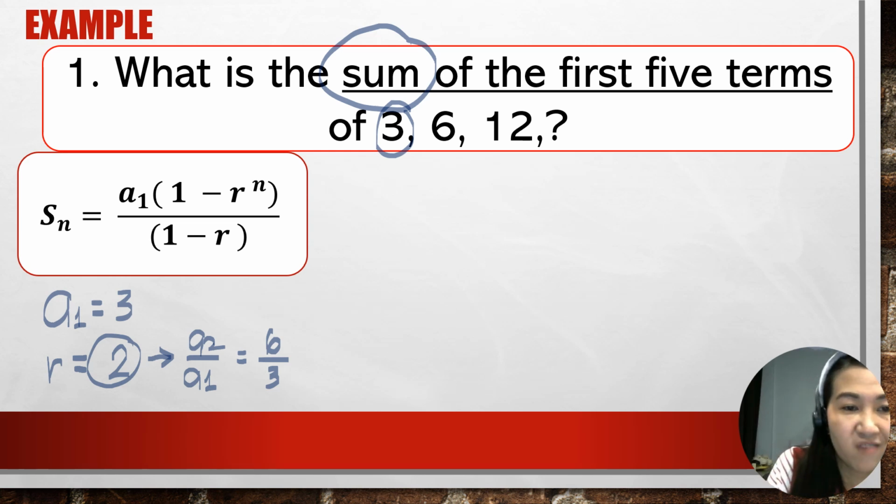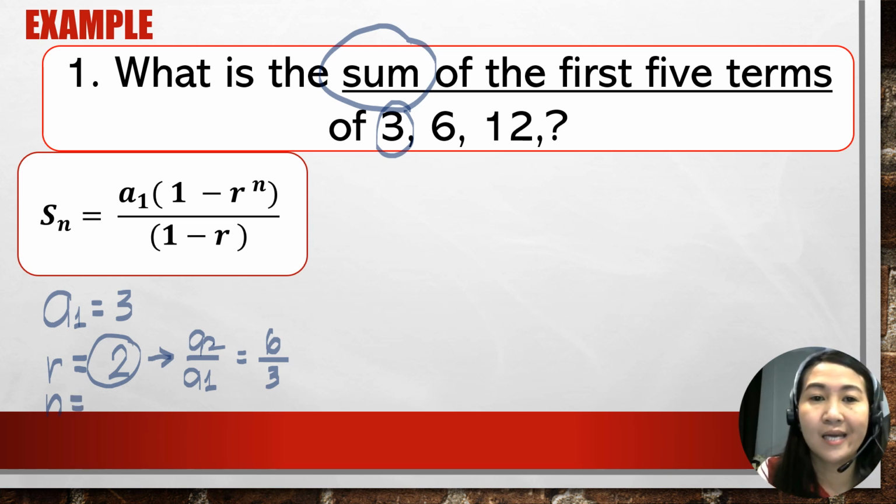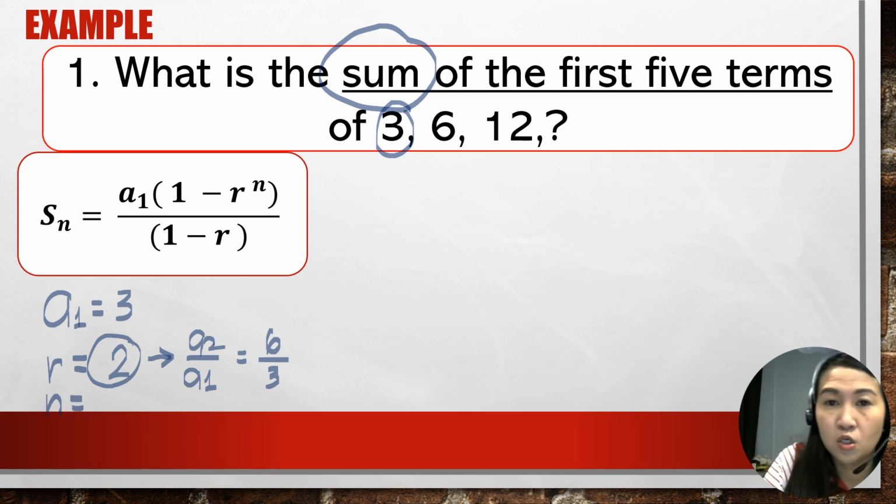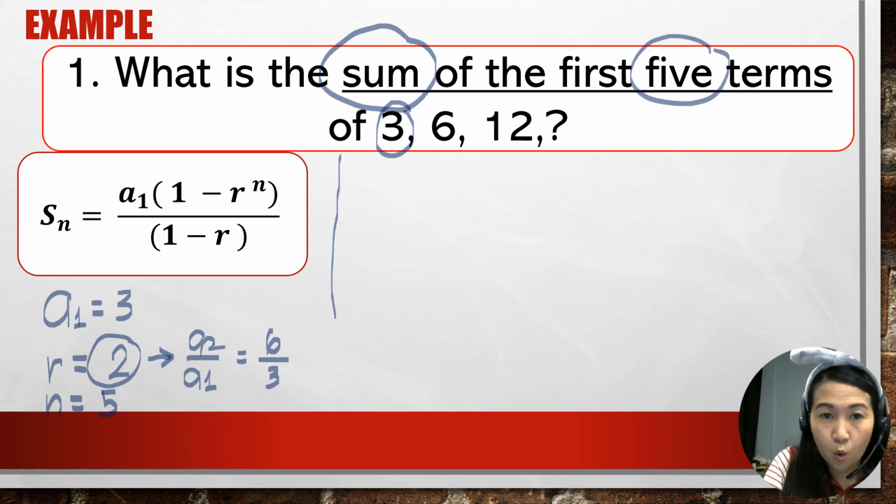Meron lang tayong tatlong given na hinahanap dito, okay? Next, what is the value of our n? Ilang terms ba yung kailangan nating hanapin na sum? So we are looking for the 5 terms. So therefore, your n is 5. Okay, that is step number 1.